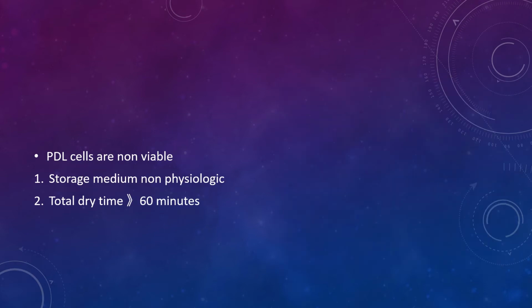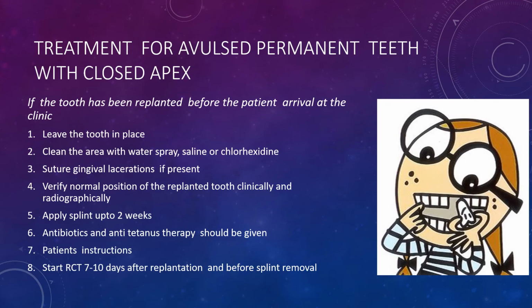And if the storage media used to keep the tooth is non-physiological, or the total dry time becomes more than 60 minutes, then the periodontal ligament cells are not viable, and in this case the prognosis is very uncertain and poor. Treatment for avulsed permanent tooth with closed apex.